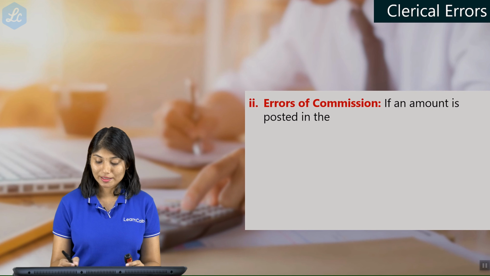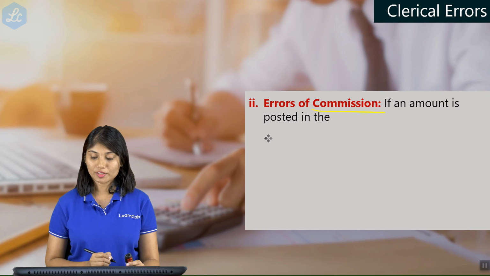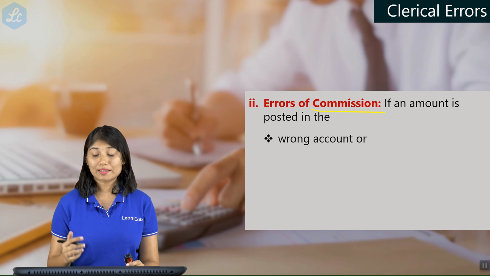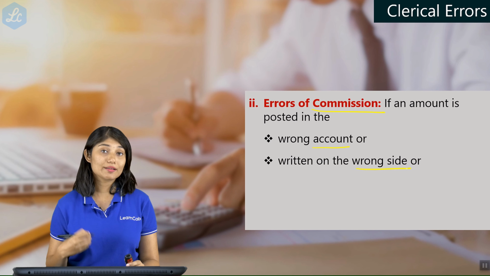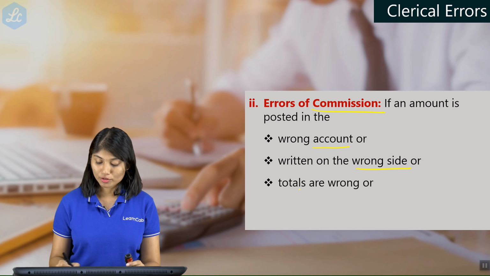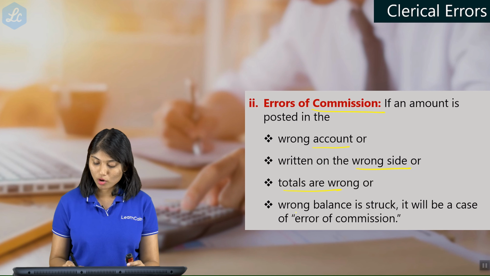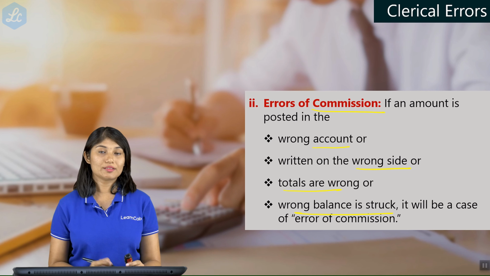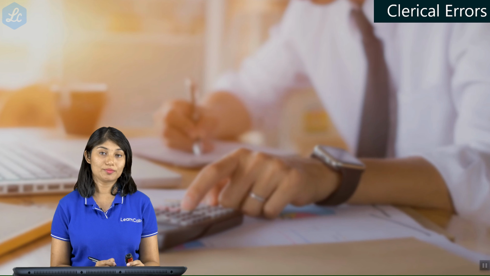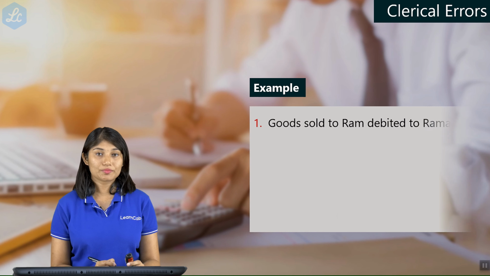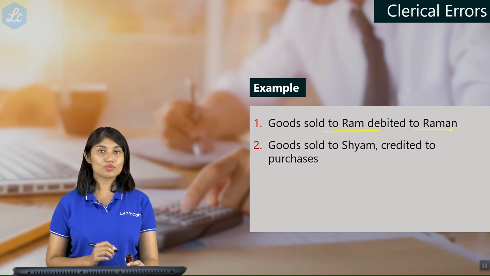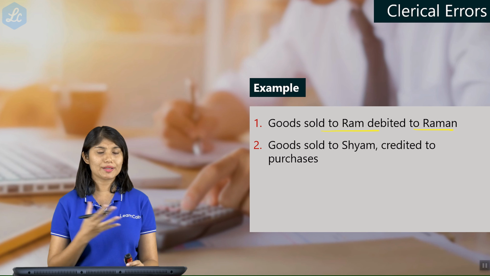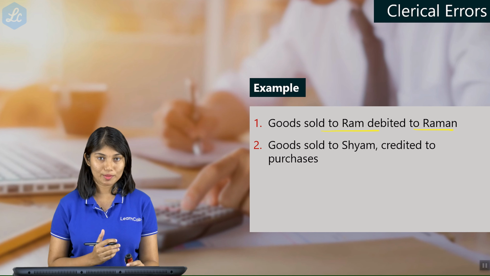The next type of clerical error is error of commission. If a particular amount is entered in the wrong account, or it is written on the wrong side of the account, or the totals are wrong, or the wrong balance is struck, then it is called an error of commission. For example, let us say goods sold to Ram debited to Raman. As you can see, the names are very similar, Ram and Raman. So that is how you entered it in the wrong account. It is an error of commission.